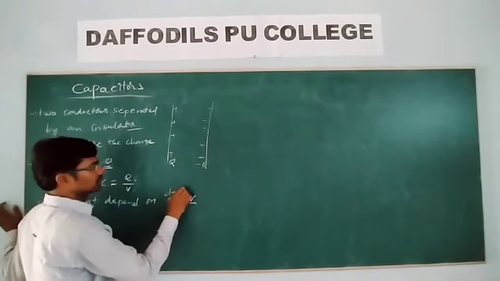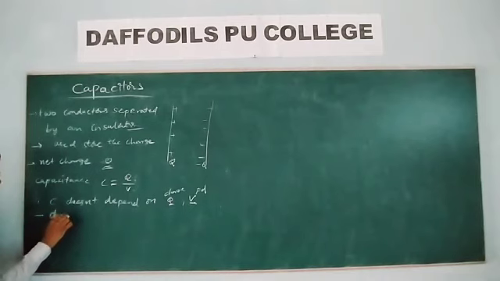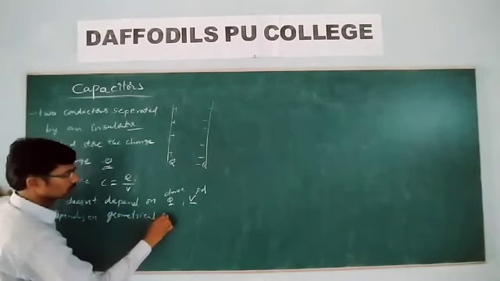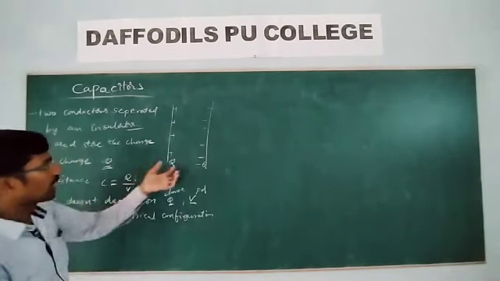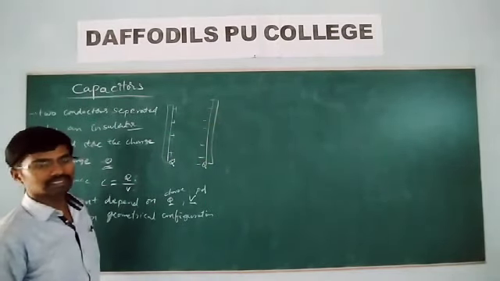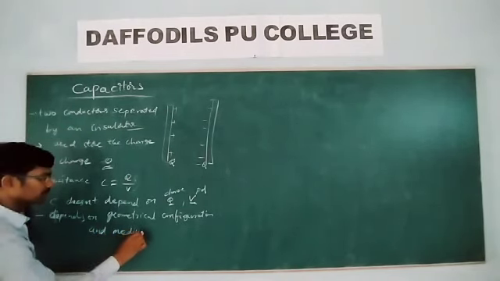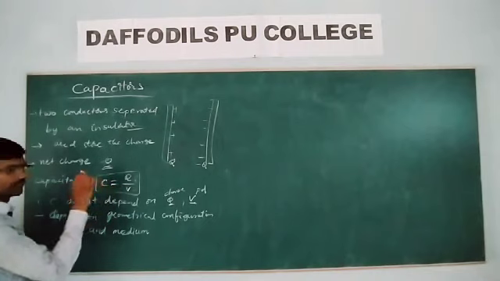This is the charge, and this is the potential. But it depends only upon the geometrical configuration. Geometrical configuration, and the medium between the two plates of the capacitor, the insulating medium in between the plates of the capacitor. Okay? C is equal to Q by V.